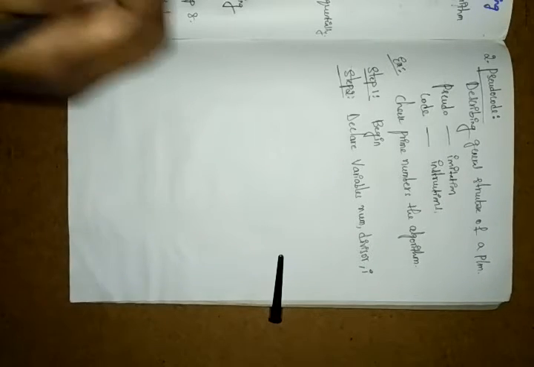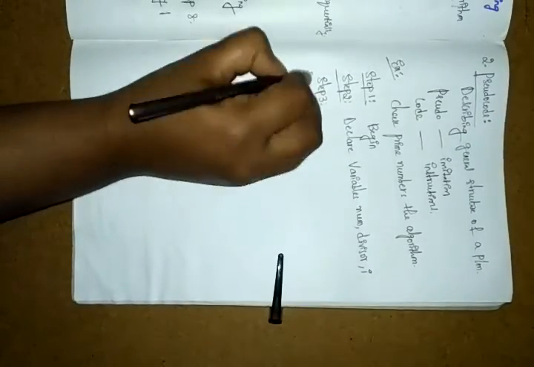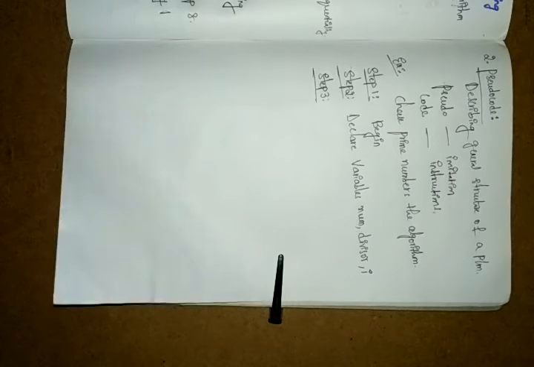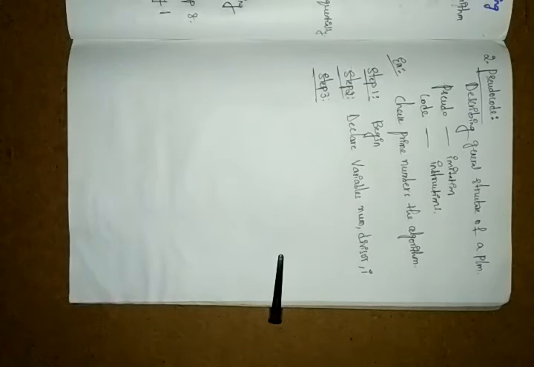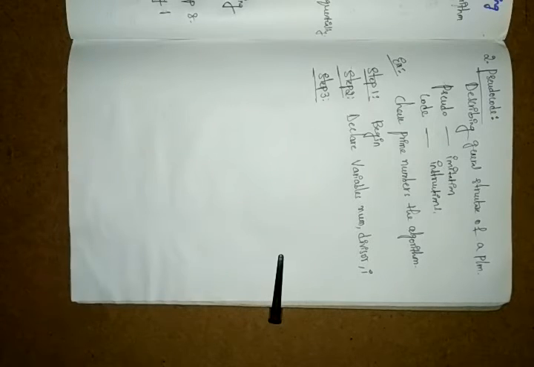After declaring the variables, you go to step 3. In this step you have to initialize the divisor to 1. Here we are taking prime numbers, so 1, 2, 3, 4, everything has to be checked like this. So in step 3, I'm initializing the divisor to 1.